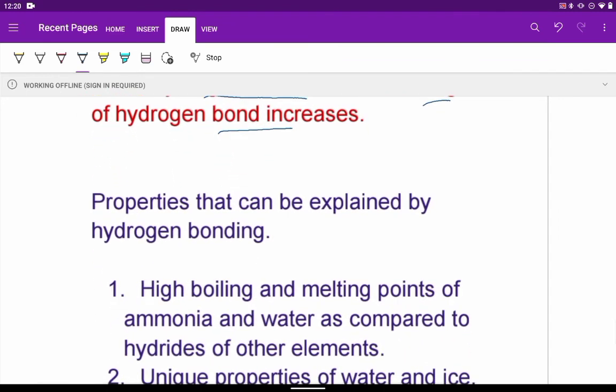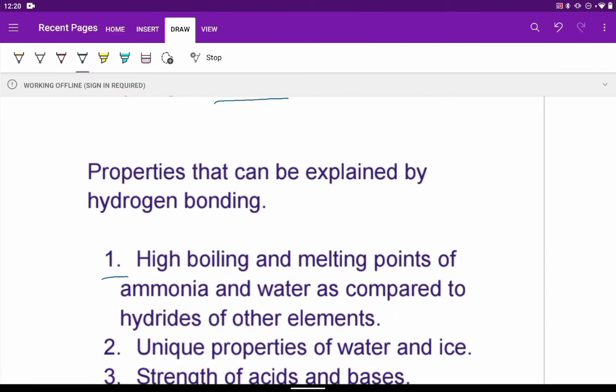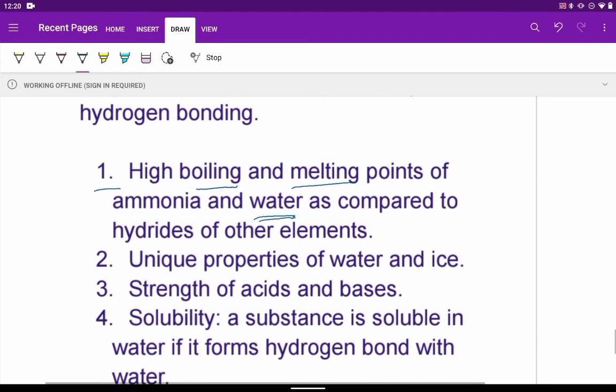Certain properties can be explained by hydrogen bonding. First, because of hydrogen bonding there will be high boiling and melting points. Like we see a high boiling point in the case of water. There are many hydrides, but if hydrogen bonding is possible, the boiling point will increase. Water and ice show some unique properties, and that is also because of hydrogen bonding.